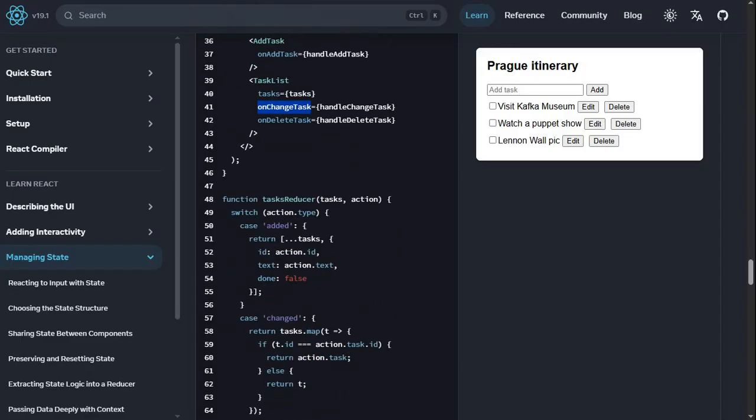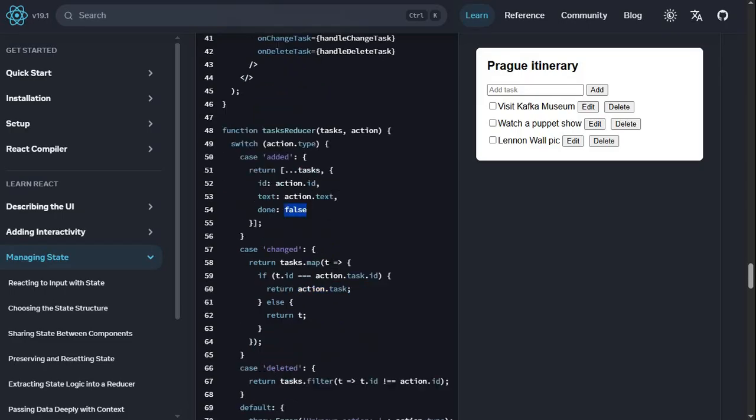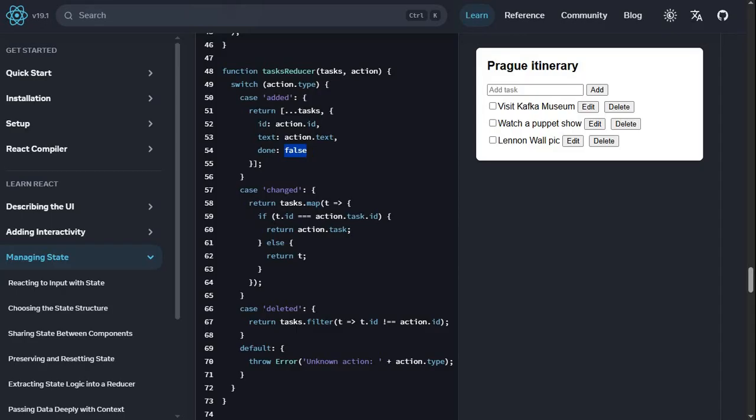And then tasksReducer. Now this is interesting. This is the bread and butter of this. So we want tasks and action here, and then this is one big switch statement. So action.type, okay, case added. What do we want there? We want to return all the tasks, right? id action.id, text action.text, done false, okay. Changed, so in case it is changed, we want to add a new one. Oh, no, we want to do a map method.